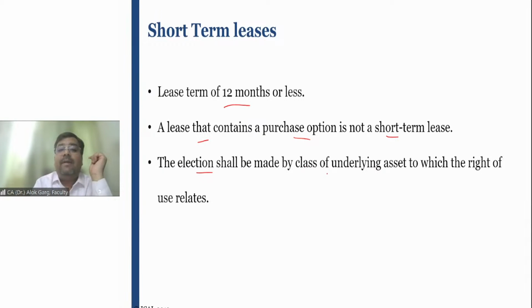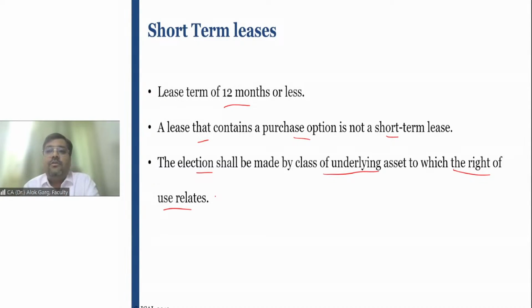The election shall be made by class of underlying asset to which the right of use relates, right? Friends, and this short-term lease exemption, for example, you have taken a building on a lease basis. You have taken a machinery on a lease basis, right? You have taken a land on lease basis. And there are 5 building, 5 machinery, 5 land. So whatever exemption you will avail by the class of asset basis.